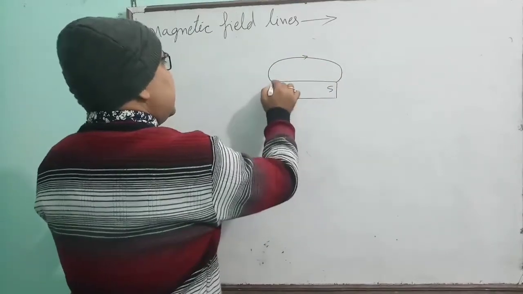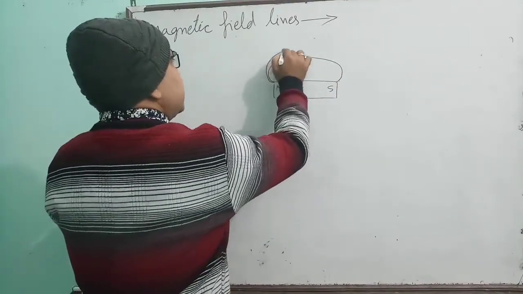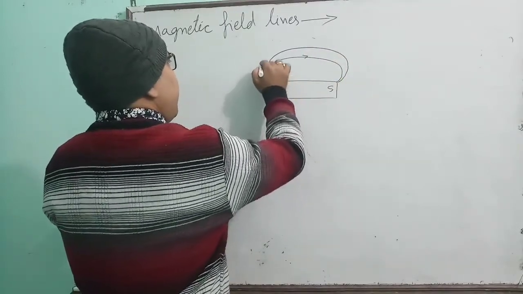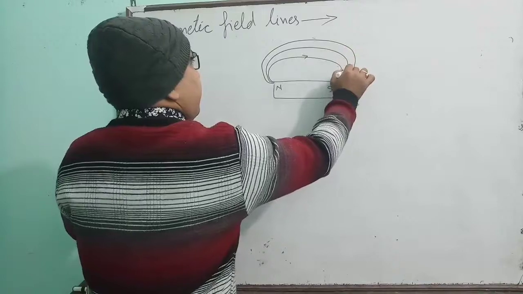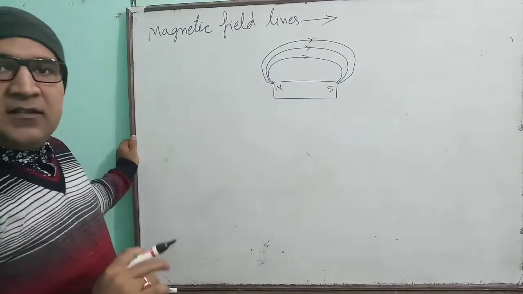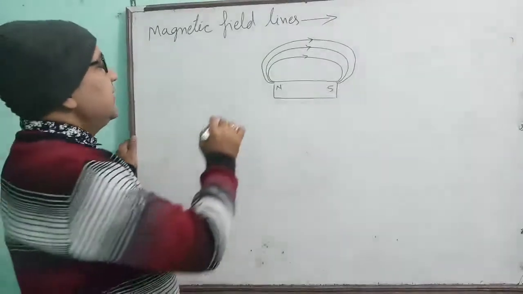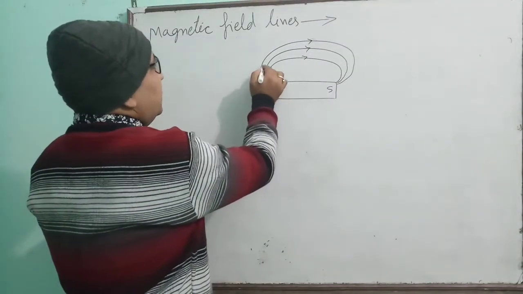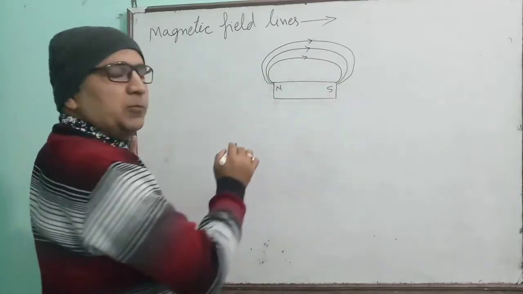See this one. These are the imaginary lines which start from the North Pole and move to the South Pole.